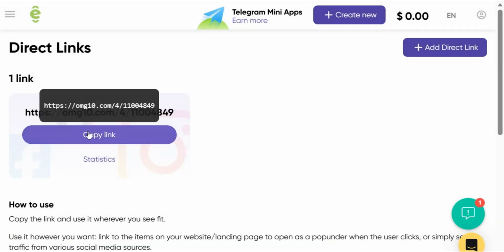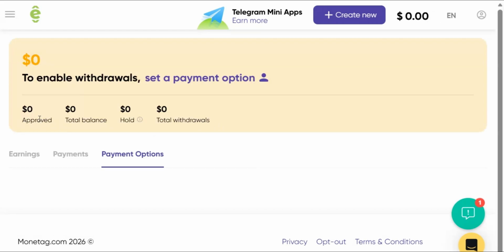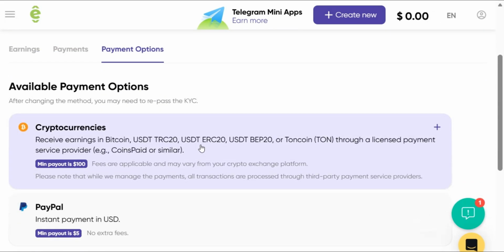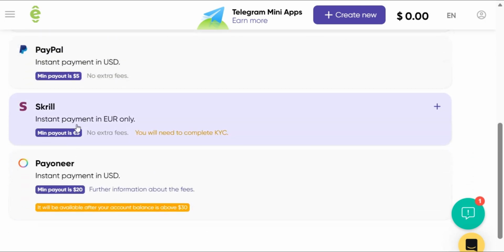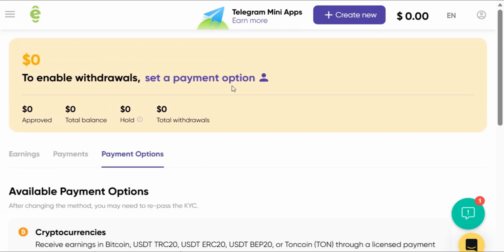If you use the direct link, as I've shown you before, and you come to payment, this is where you are going to see your payment. As you can see, all the money you have earned, your balance, everything. This is just a new account I opened to show you guys, and this is the withdrawal method they have. As you can see, available payment options. If you have made money on this platform and you want to withdraw, you can withdraw through crypto. As you can see, BEP20, TRC20, all these things, you can withdraw your money through there. And also PayPal. You can use PayPal, you can use Stripe, and you can also use Payoneer to withdraw your money if you have money in your account.